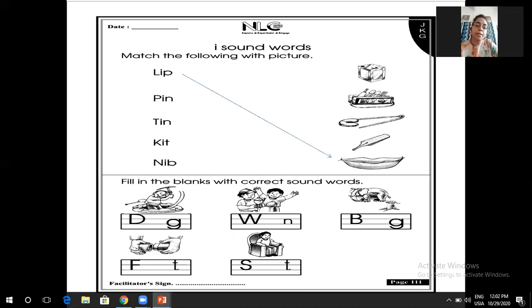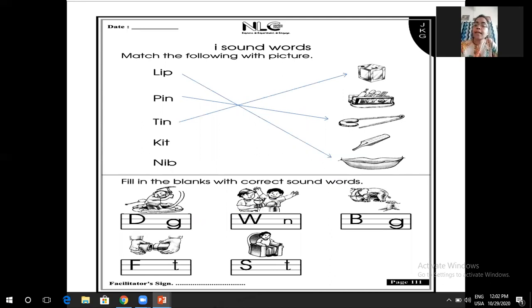P-I-N, pin. P-E-N, pen. Match with pen. Yes. T-I-N, tin. T-E-N, ten. Match with tin.